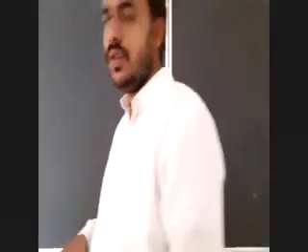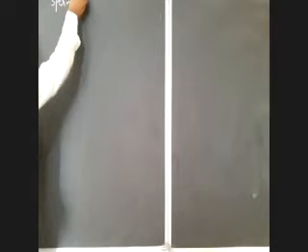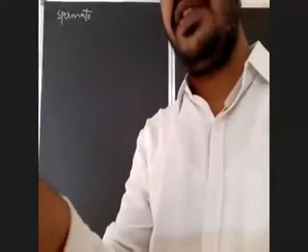In spermatogenesis, as I already gave you in the last class, there are three phases. What are the three phases?